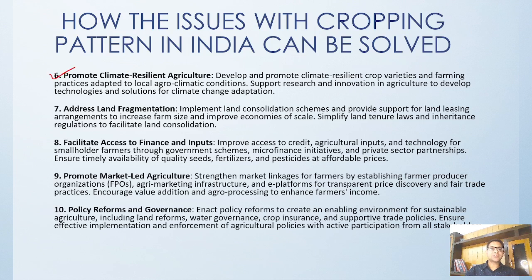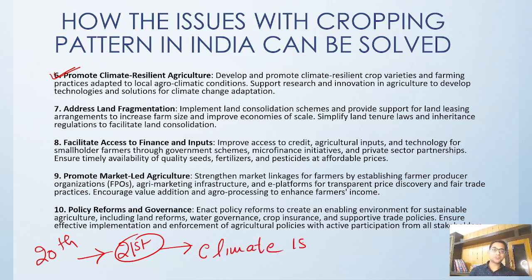Climate resilient agriculture. That means we have to invest in a lot of research and a lot of innovation areas. That is how we will be able to find out the agriculture of the 21st century. Now what is the agriculture of the 21st century? You cannot follow the rules of the 20th century in the 21st century. The 21st century has to be totally different, and here we have to look at the climate issue, and based on the climate issue, we have to make climate resilient agriculture.